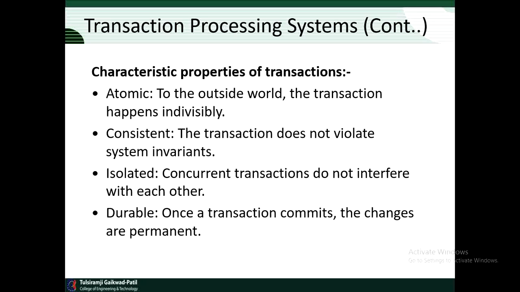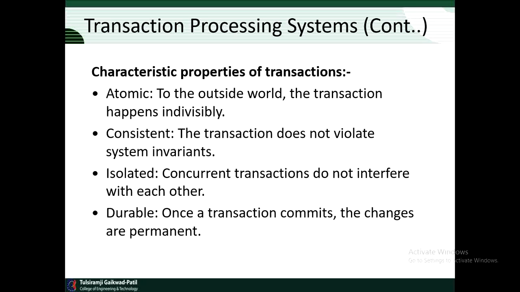While a transaction is in process, other processes cannot see any of the intermediate state. Then the second property is consistent. What this means is that if the system has certain invariants that must always hold, if they hold before the transaction, they will hold afterward too.